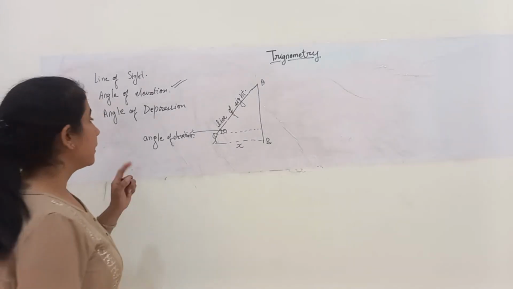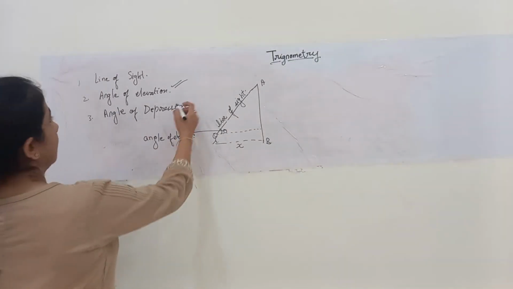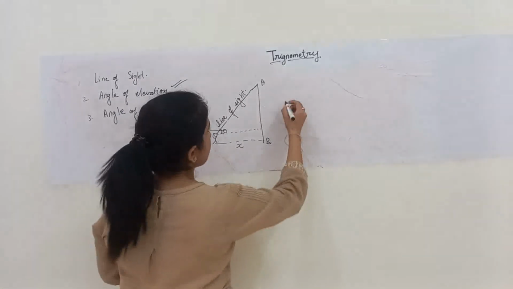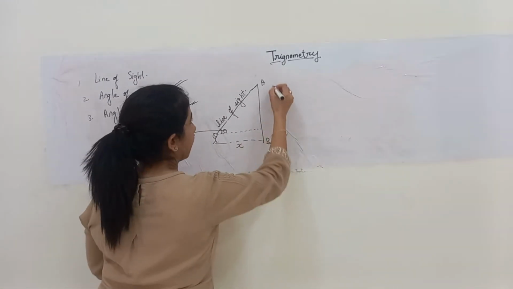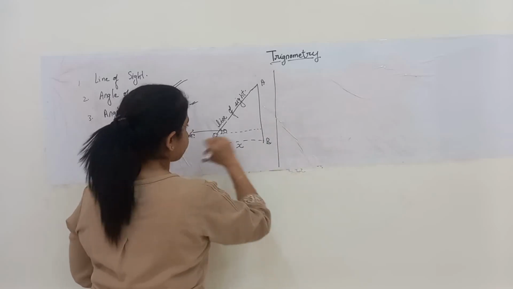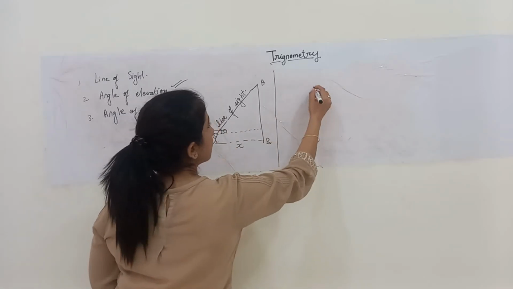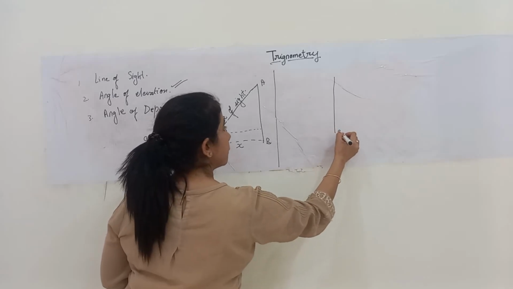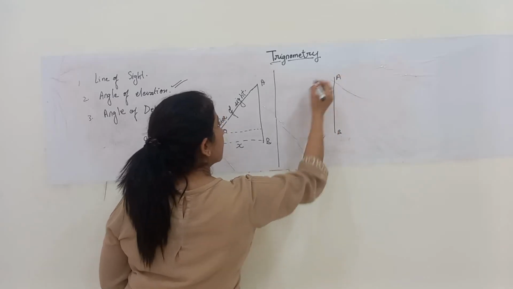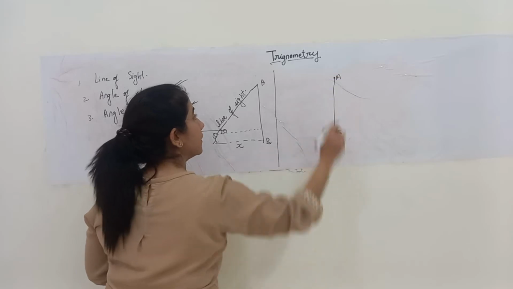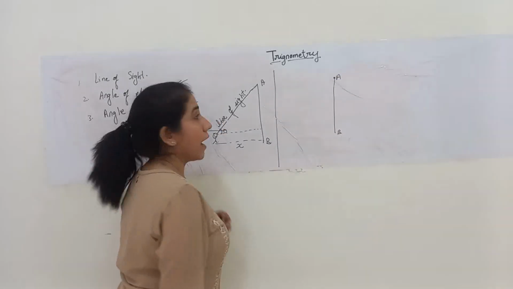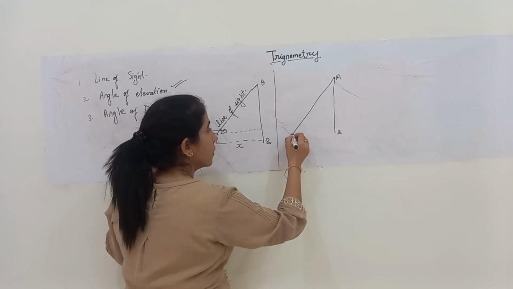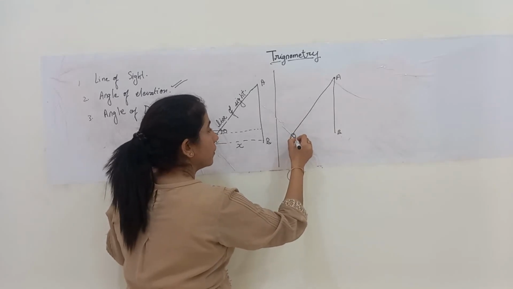Clear? Okay. Now, angle of depression. To understand what it is, the case varies: say for instance, we are taking the same tower AB. Now the person is standing at the top of the tower and looking at a ball at the ground level.